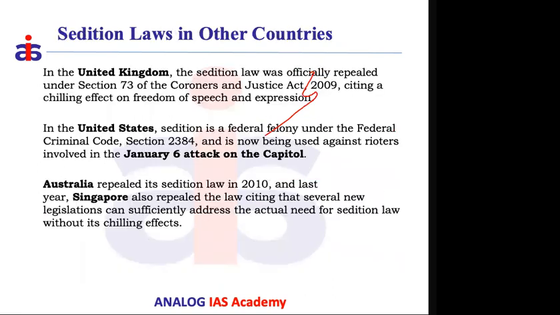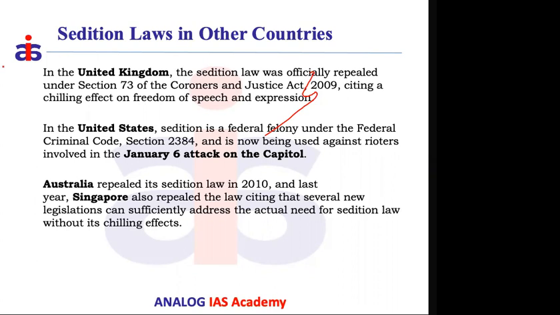And when you see the seditious laws within other countries, the origin of the seditious law in India is by the British, right? British rulers inserted the provision. So was the provision there at all in the UK at present? There was a particular section on what constitutes sedition, like in India, an equivalent provision in British laws. But in 2009, the case was filed, and in 2012, finally, the UK government removed that provision which constituted sedition.